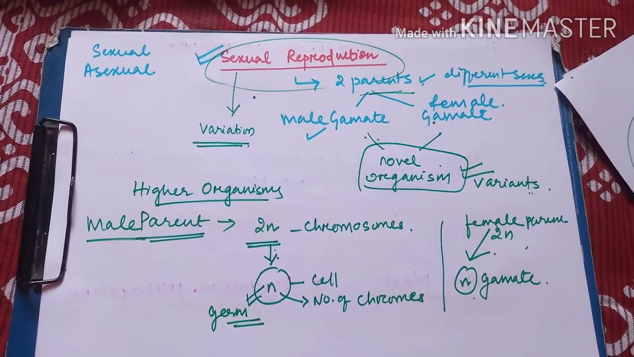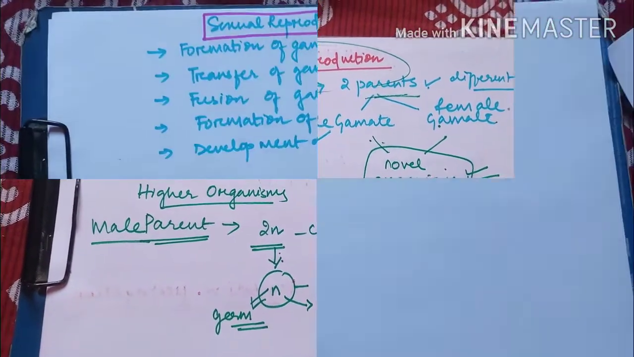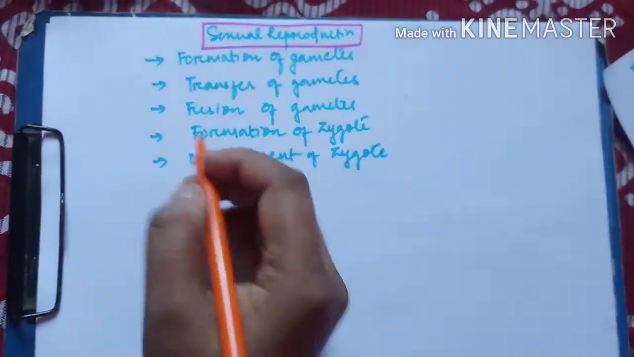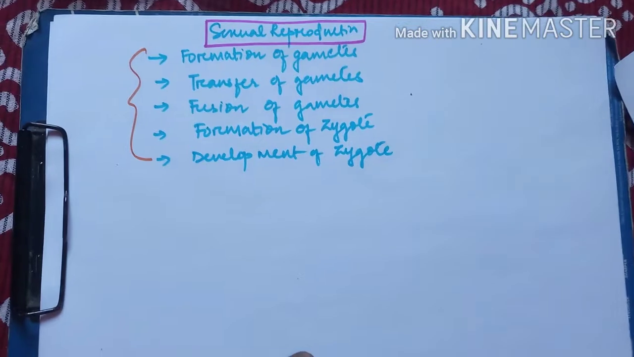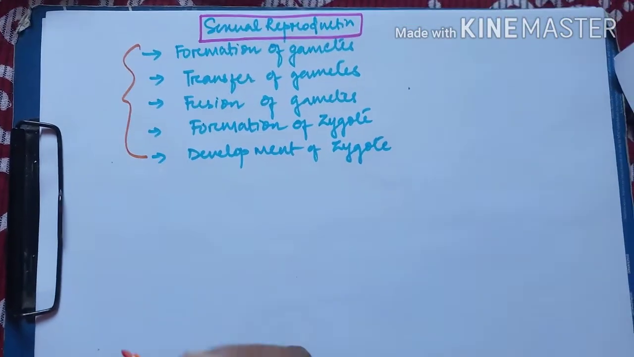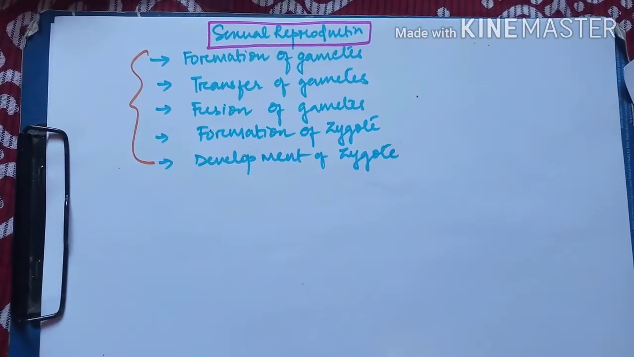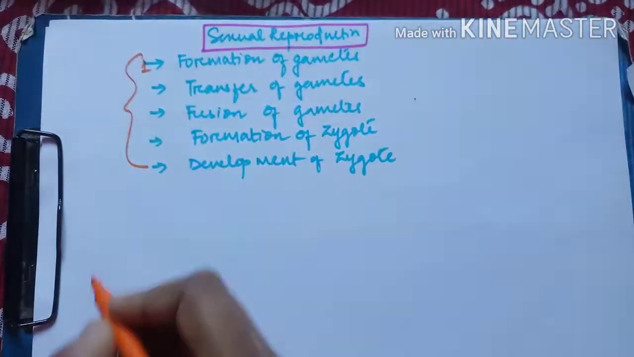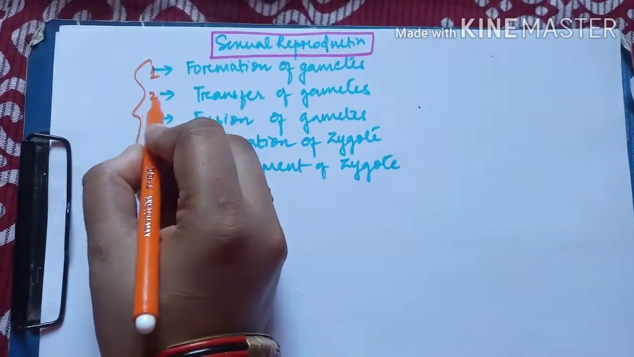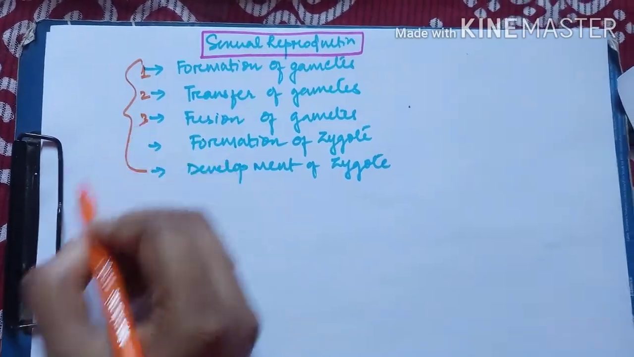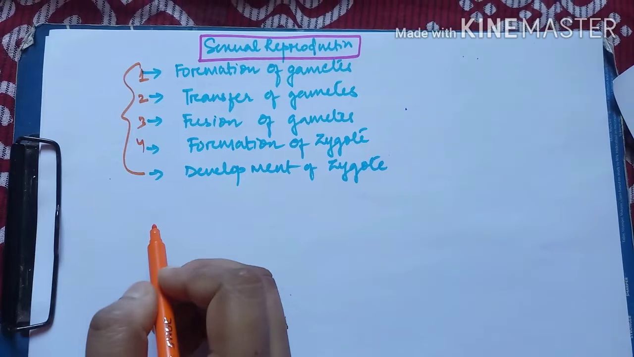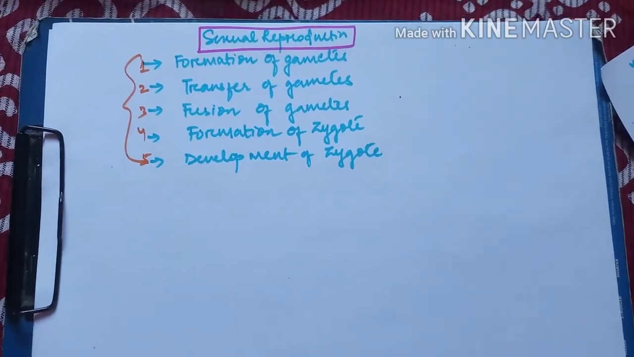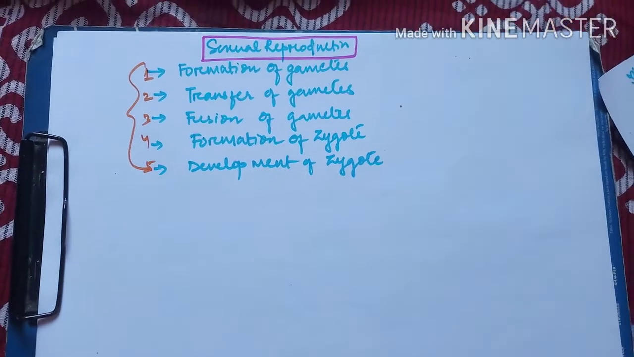Now we will be discussing what exactly happens in sexual reproduction. Let's start going into more detail. These are the various steps of sexual reproduction. For sexual reproduction to occur, there has to be formation of gamete, which is step number 1. Then there should be transfer of gametes, fusion of gametes, formation of zygote, and development of zygote. So these are the first basic steps which generally occur when there is sexual reproduction.